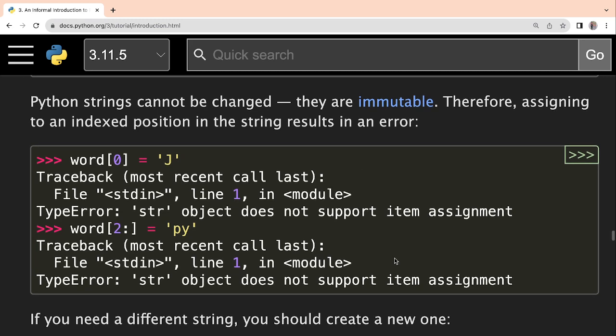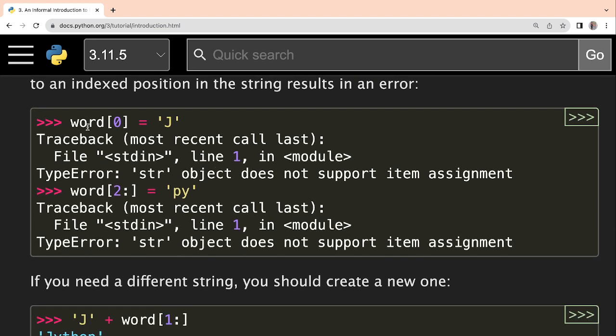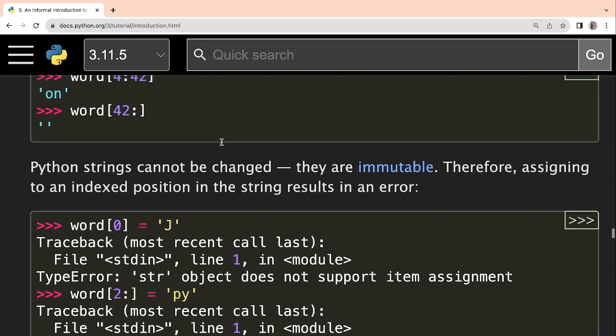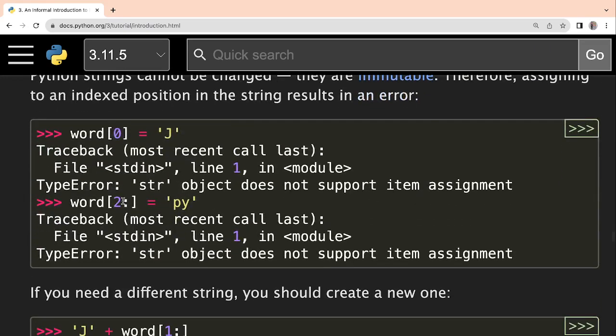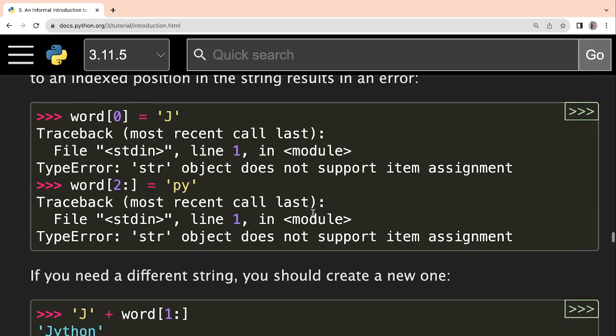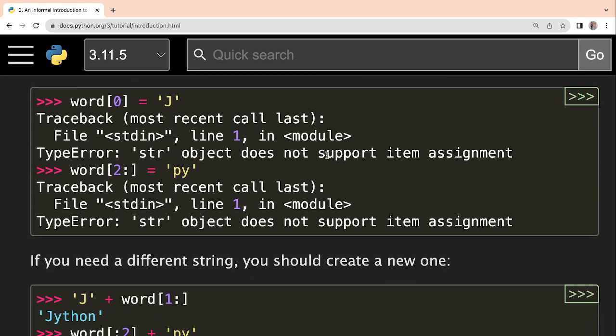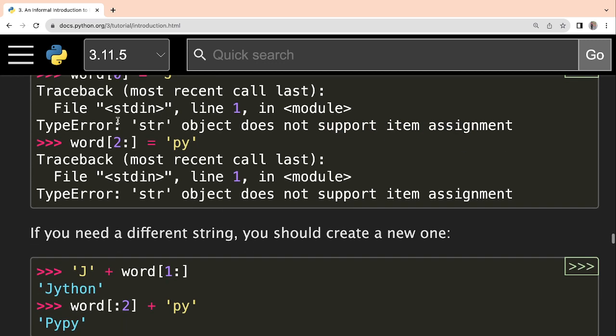Now one more thing, Python strings cannot be changed. That means strings are immutable in Python. So if you try to change one, let me explain from this example itself. If you do word of 0 equals j, at location 0 there is actually p, and you are trying to change it to j, but this is not going to happen, and you get a type error. It says str object does not support item assignment, so you cannot assign something. Or if you try to assign pi from 2 till the last, that is also a change in the string itself, so that is not possible.